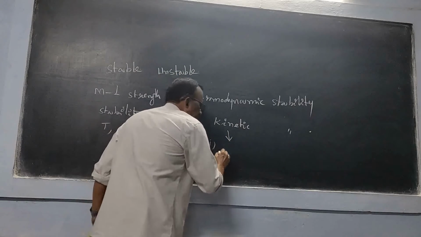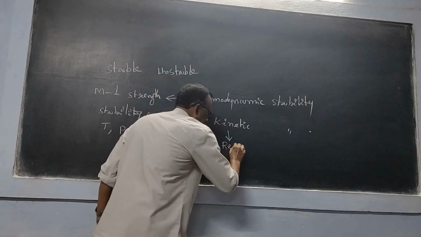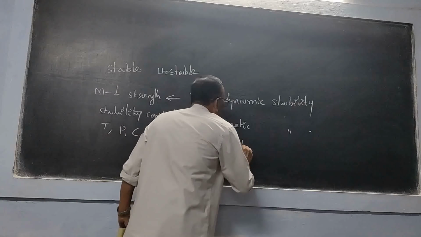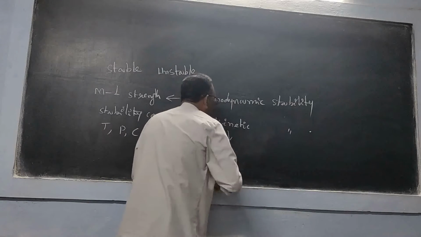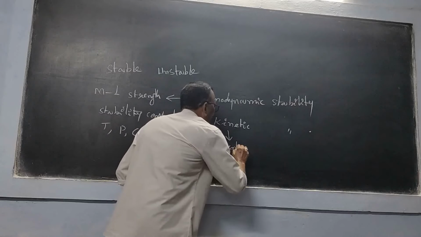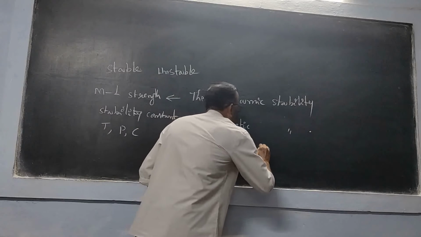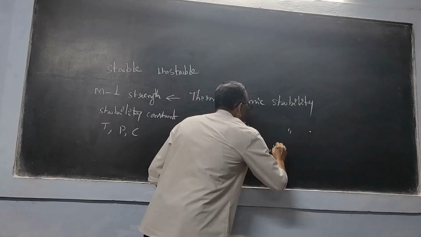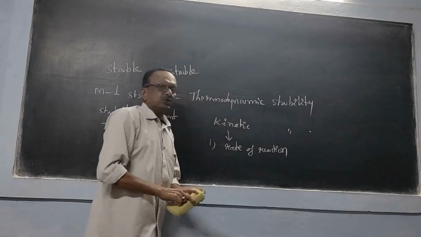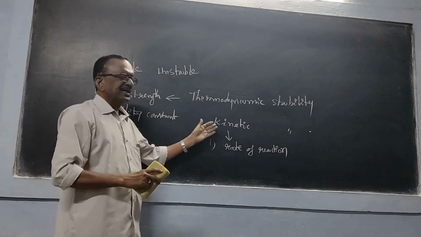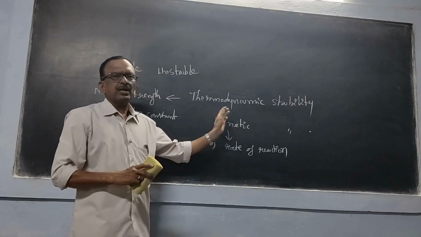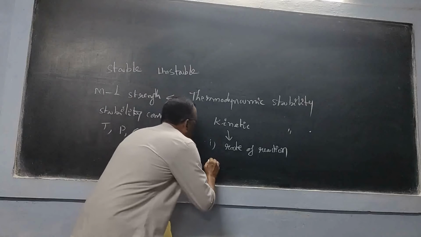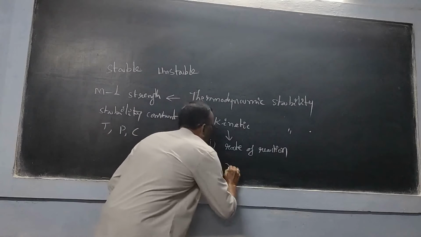Number one, it gives the rate of reaction. So how speed, rate of reaction. So with how much speed the reaction is going for completion. And another information it is giving is the mechanism.